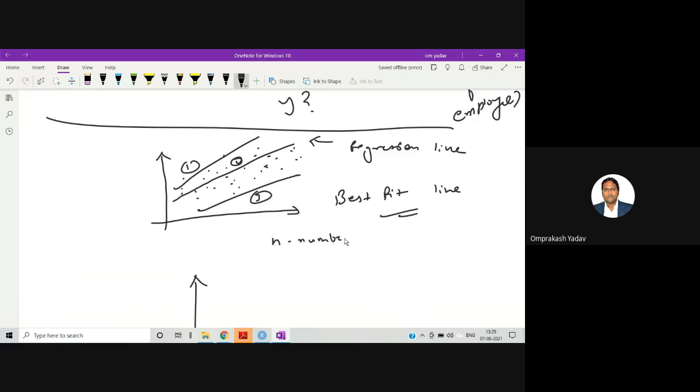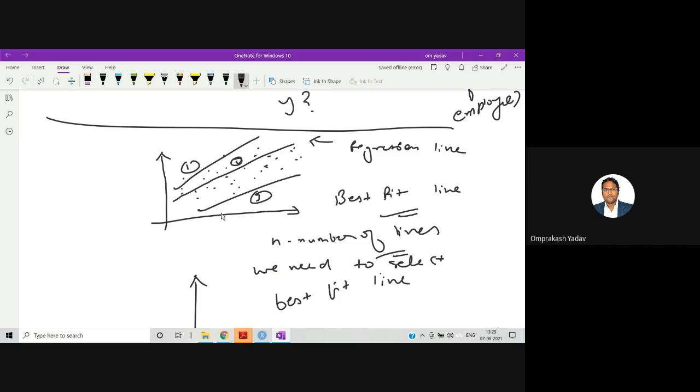N number of lines. And from that n number of lines, we need to select the best fit line. So how is it getting selected? Remember, you don't have to do anything, right? The software will do it. We just have to write one line of code and everything will be done for you.